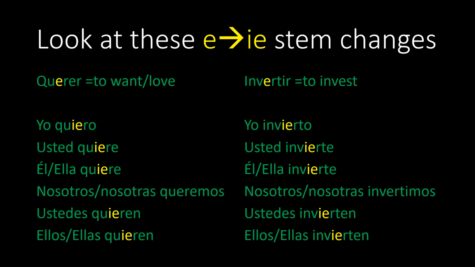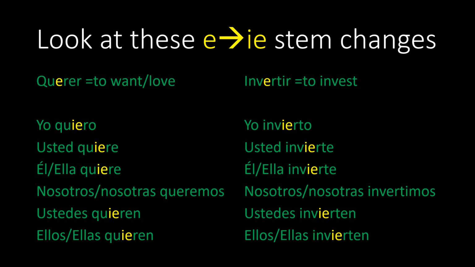Yo quiero, usted quiere, él quiere, ella quiere, nosotros queremos, nosotras queremos, ustedes quieren, ellos quieren, ellas quieren. Note that the nosotros and the nosotras form of the verb querer does not have a stem change. That's going to be true of all of the forms with nosotros. You won't have a stem change in the form of the verb that goes with nosotros.